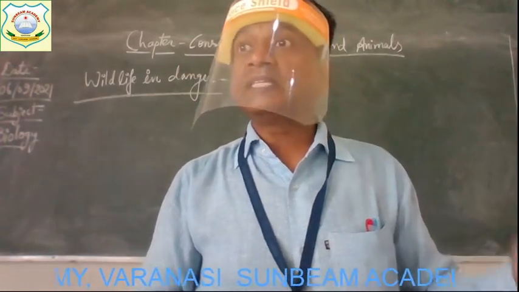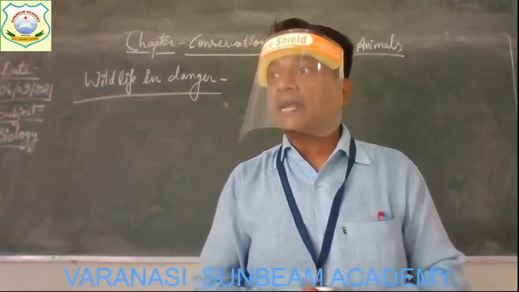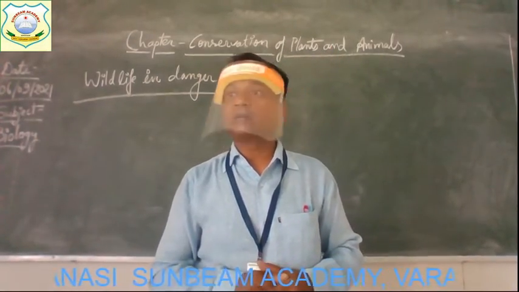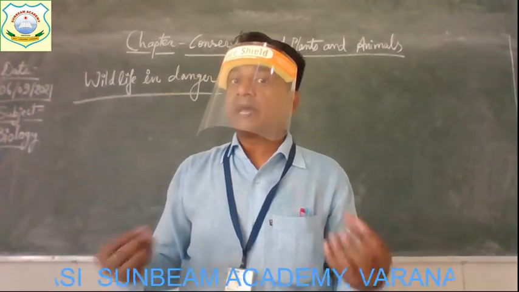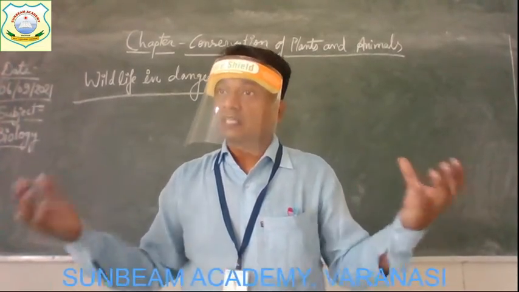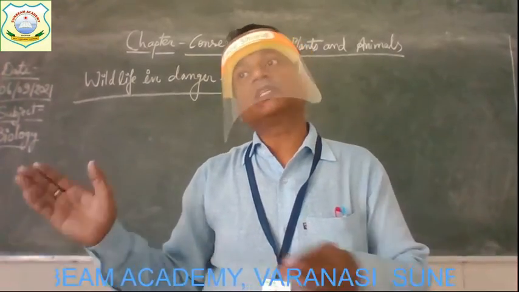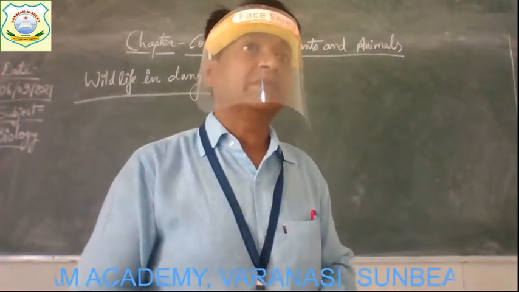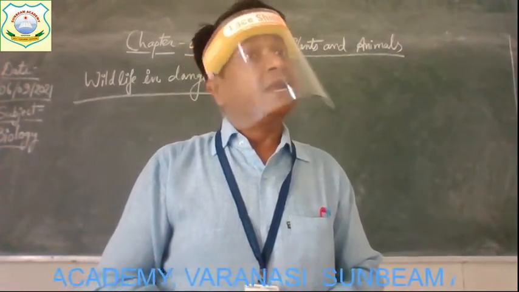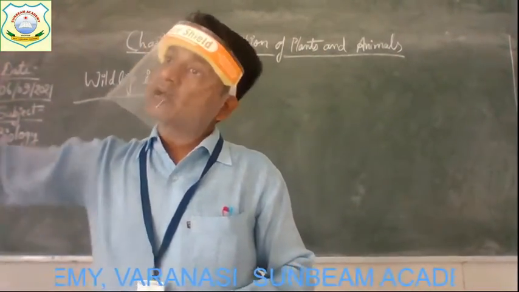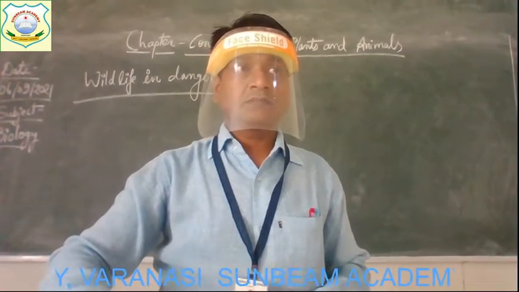The number of species of animals, especially the wild animals, are in danger. Because they are not able to survive in such a condition in the forest which gets affected by human activities, the population of such animals is going to decrease.